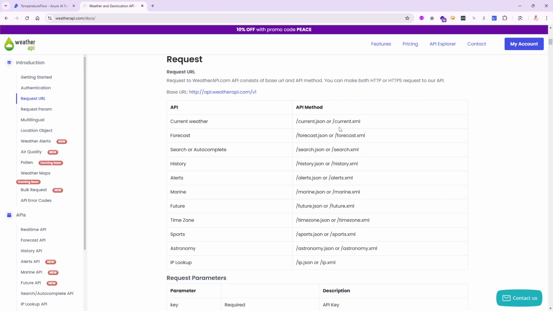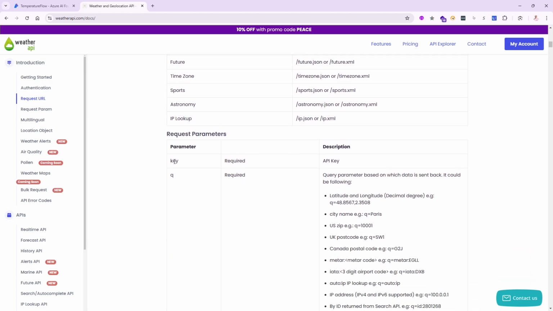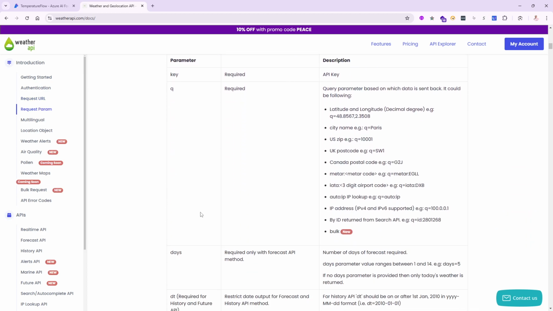You can use /forecast.json if you want something in the future. And there's a lot of other things. I'm going to stick with the first one, current weather. That means I'm going to take this URL in here, the base, plus /current.json. And if I go down a little bit, you will see that there are two things that need to be passed. They are both required in here, okay?